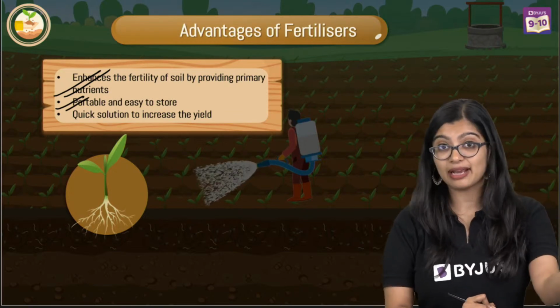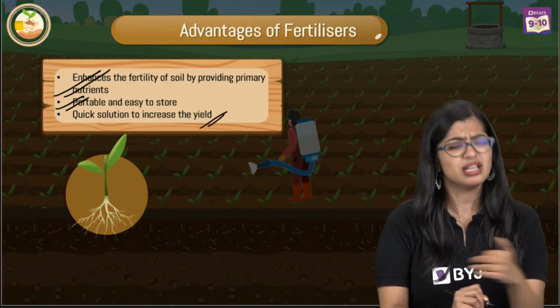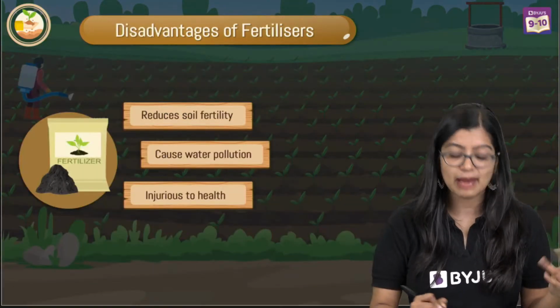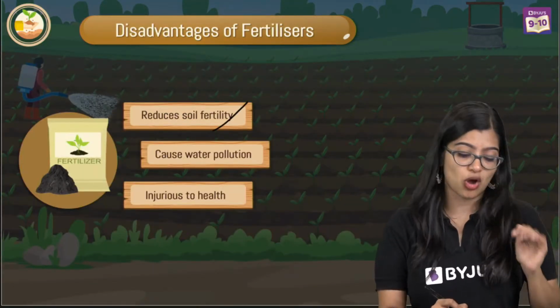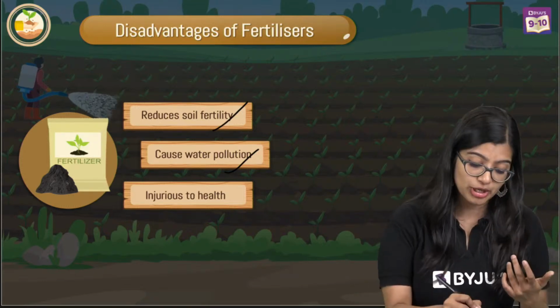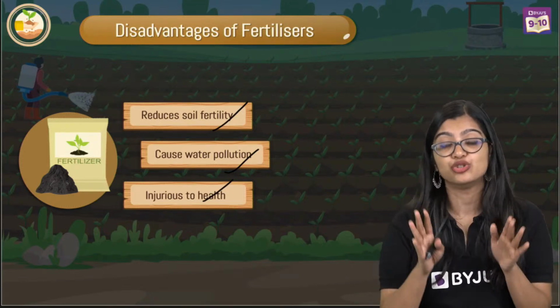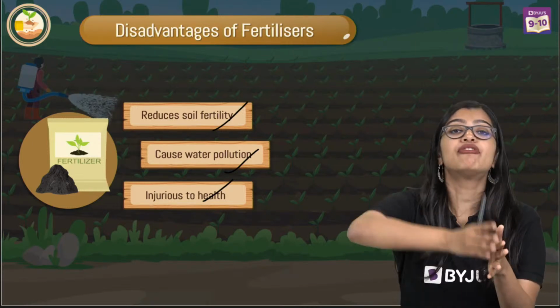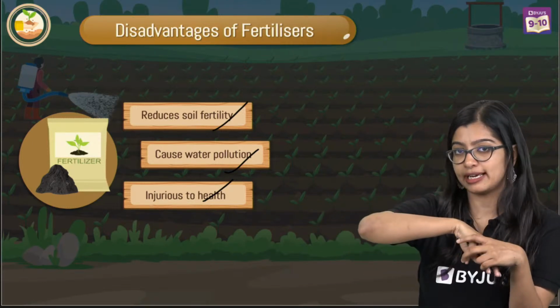And of course, unlike manure, it's easy to store and it's a quick solution to get increased yield. But fertilizers, being the chemicals that they are, will reduce soil fertility, cause water pollution, and of course, are injurious to health as well. Which is why people prefer to have manure over fertilizers.